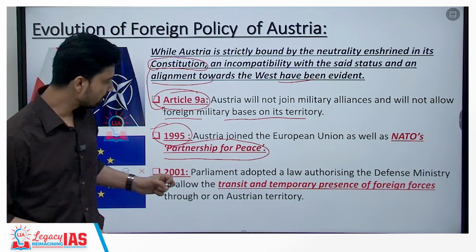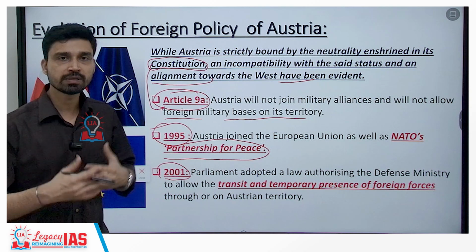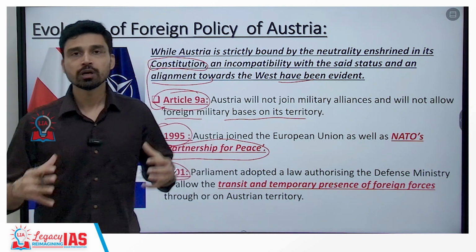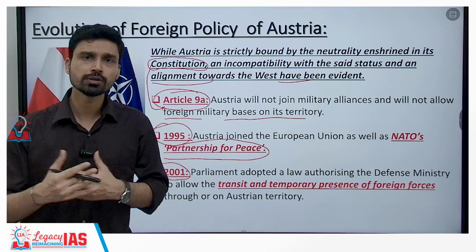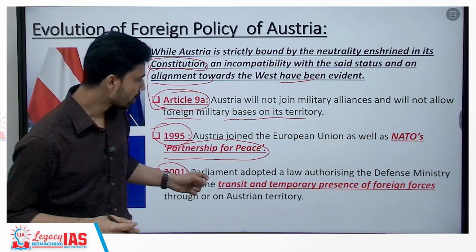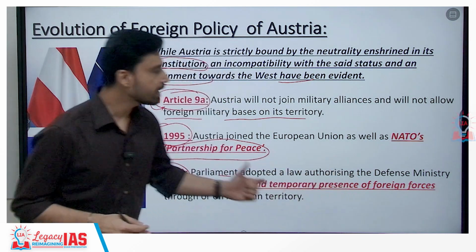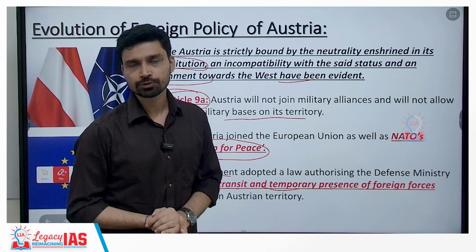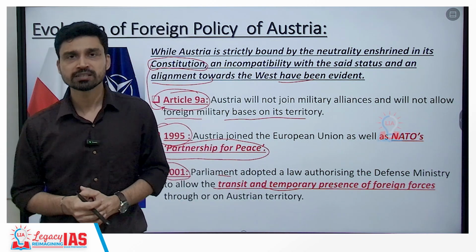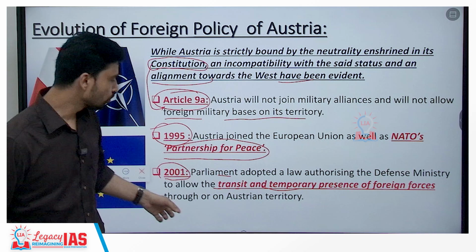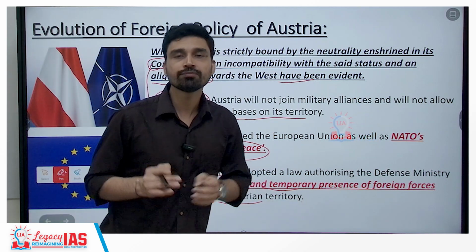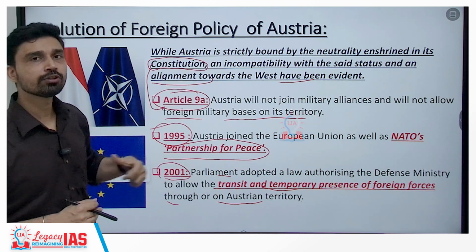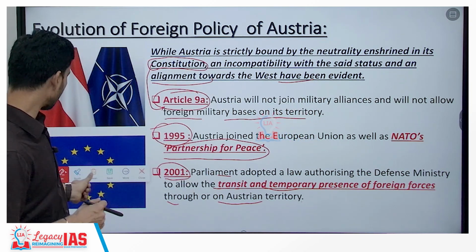Following this, in the year 2001, especially after the 9/11 attack on the United States of America, and to build its support with the United States, the Austrian Parliament adopted a law authorizing the Defense Ministry of Austria to allow transit and temporary presence of foreign forces, basically to facilitate the movement of US-led forces through European Union territories or Austrian territories. This was the first major deviation that is incompatible with the Austrian constitution.